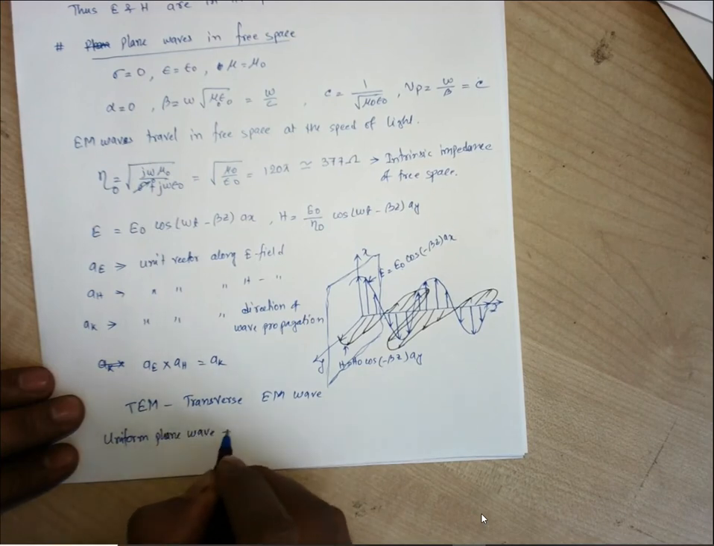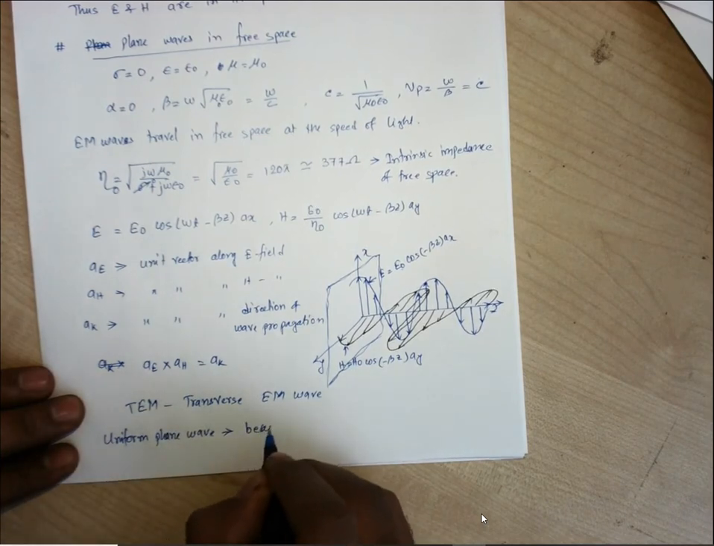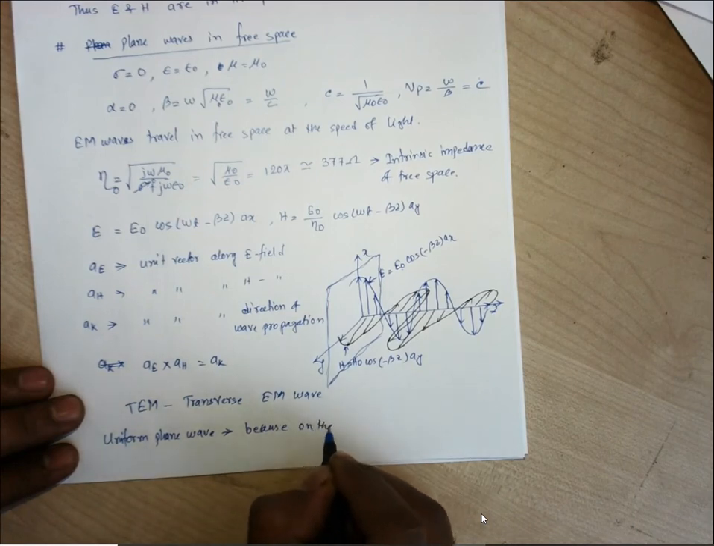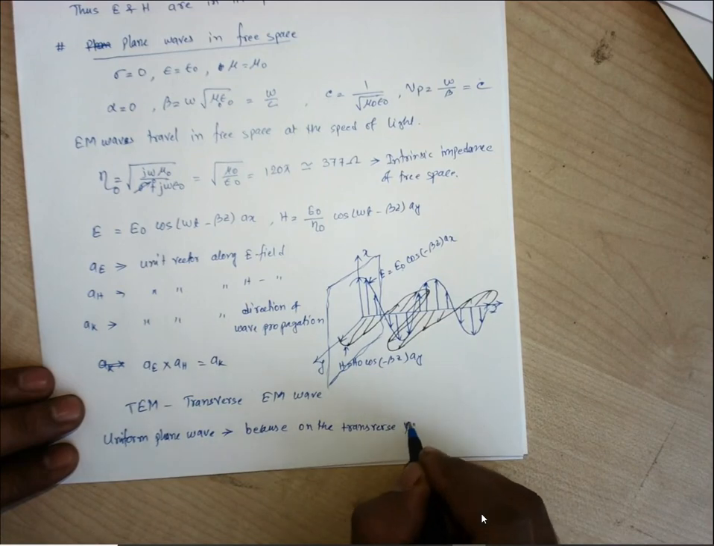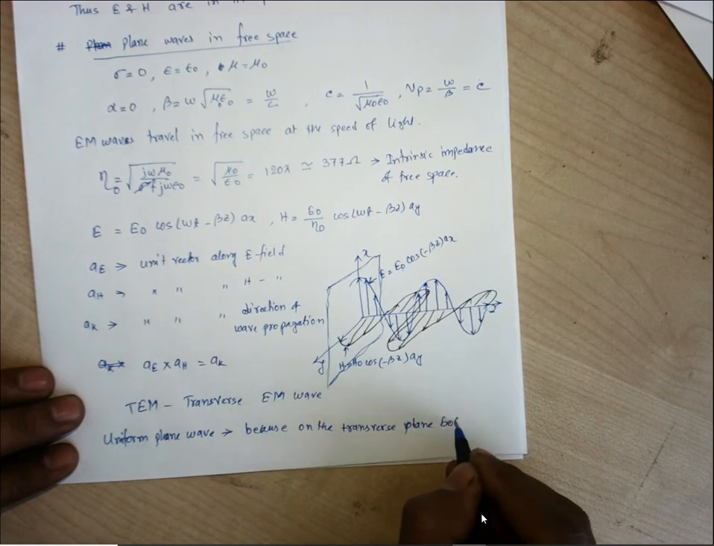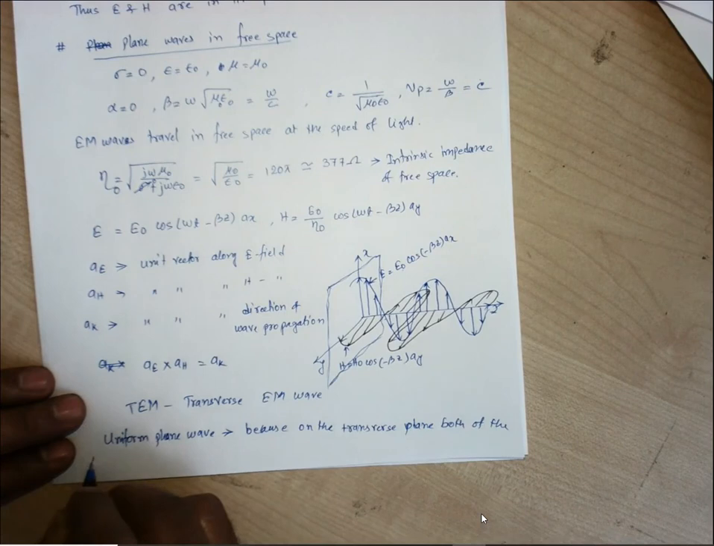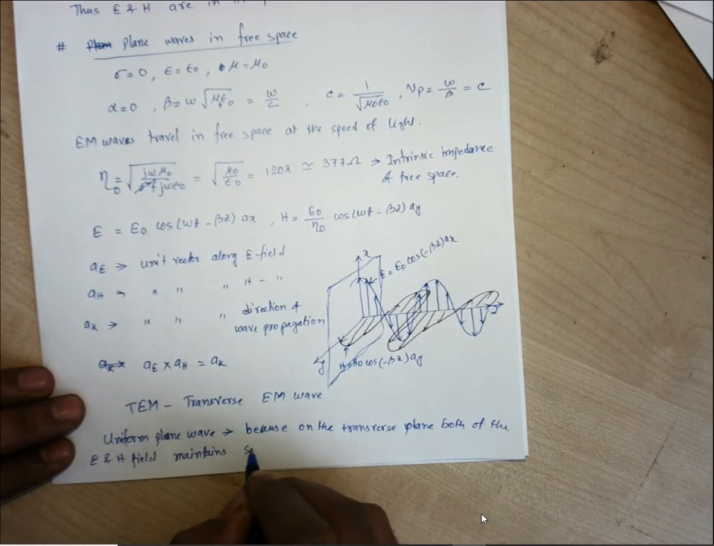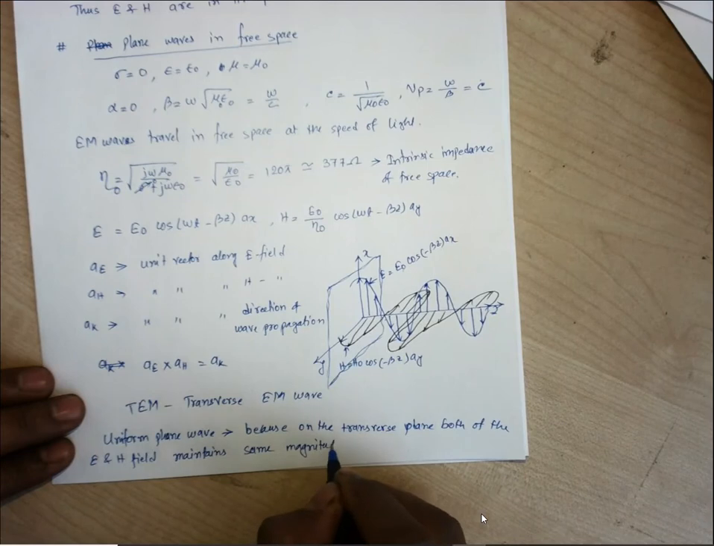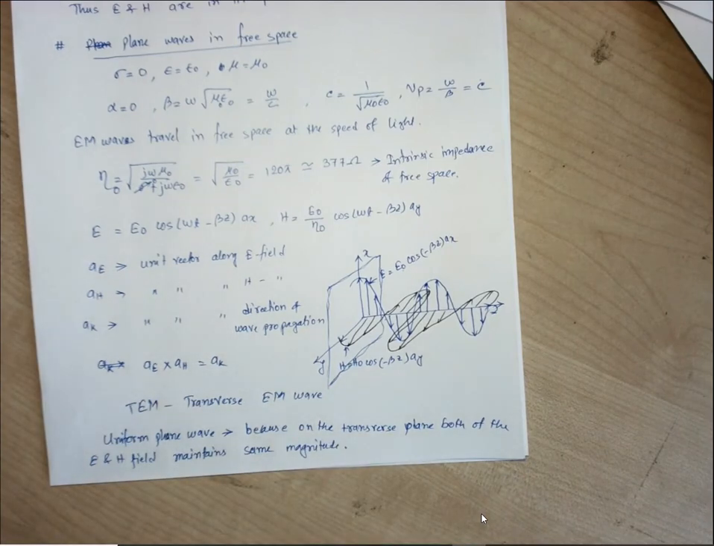Why? Because on the transverse plane both the electric and magnetic field maintain the same magnitude. They maintain the same magnitude. Then we can say this kind of waves are known as uniform plane wave.